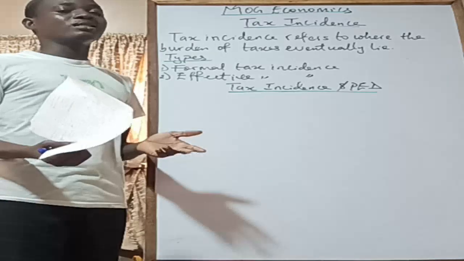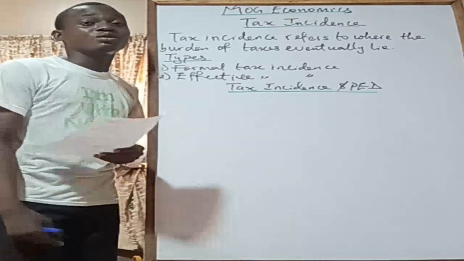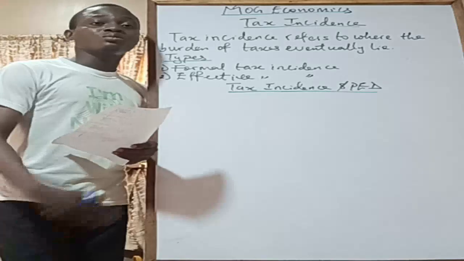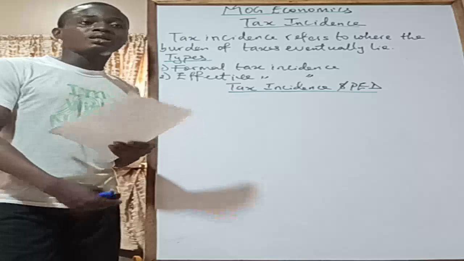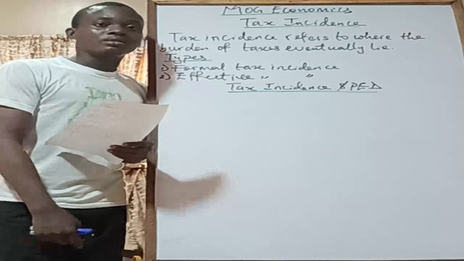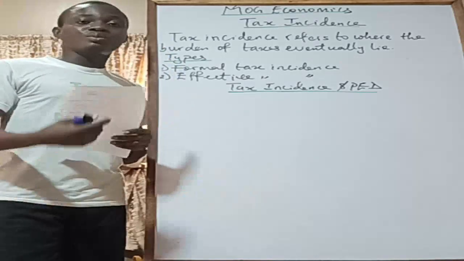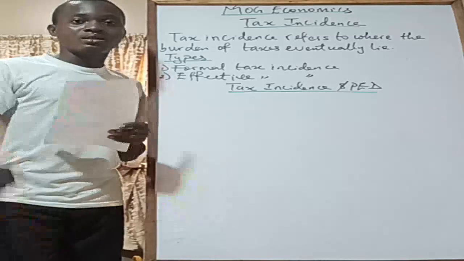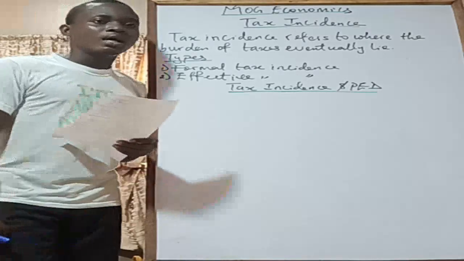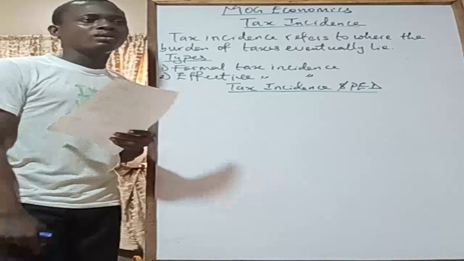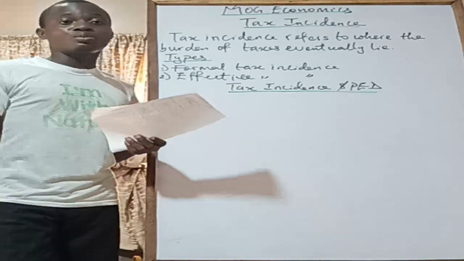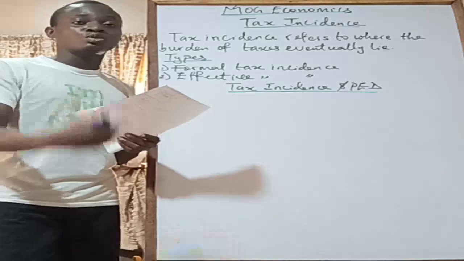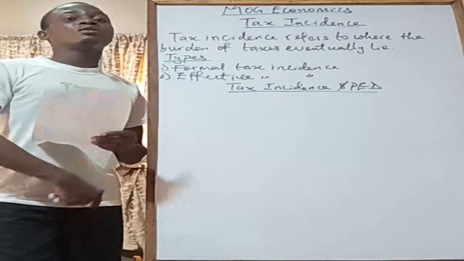When we're looking at tax incidence, I'm not really considering direct taxes because, of course, a direct tax is imposed on people and companies, right? Like human beings, you're working, then you have to pay a tax. And then businesses have to pay corporate income tax, that is the tax on the profits of businesses, and then personal income taxes for individuals. So if you impose a tax on me, how am I going to shift the burden? I'm the one that is supposed to pay it, right? I know the amount I'm paying, I know when I'm supposed to pay it, and so on and so forth, right?